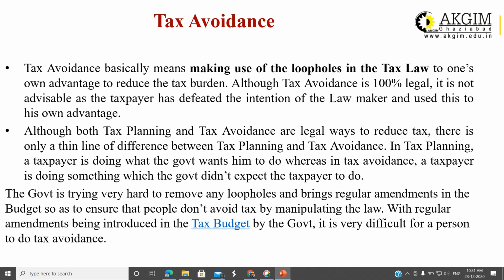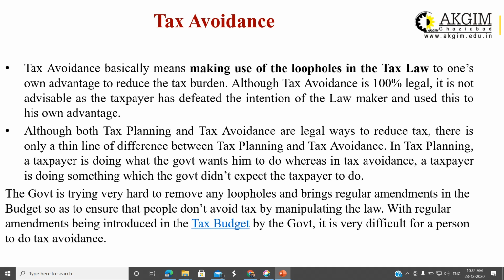Government is trying very hard to remove all the loopholes and brings regular amendments in the budget. That's why if there is any case of tax avoidance and government knows that yes, there is a loophole, then every time there is an amendment in the tax act, and these amendments are given in the budget, so as to ensure that people don't avoid tax by manipulating the law. It is manipulation of the law.